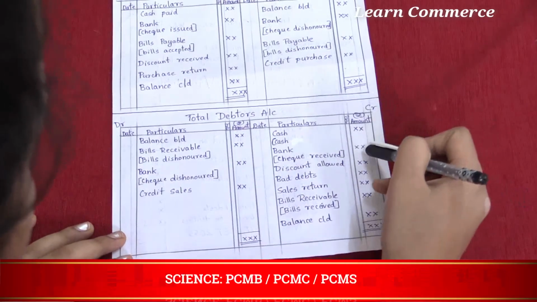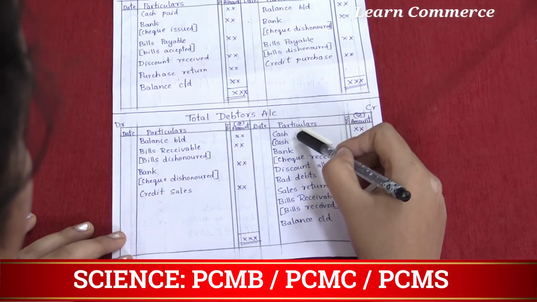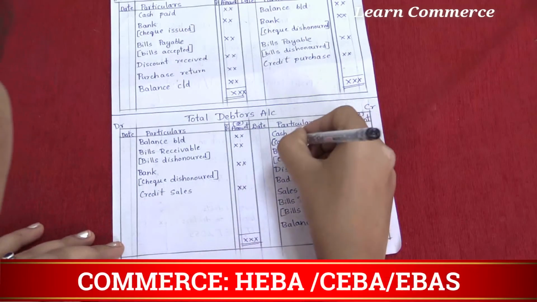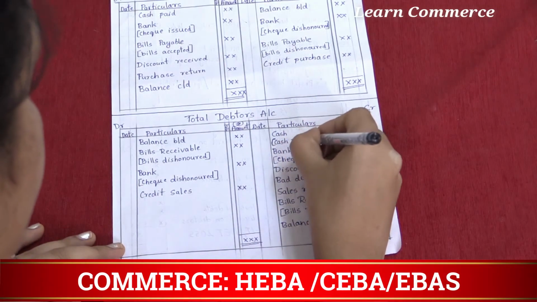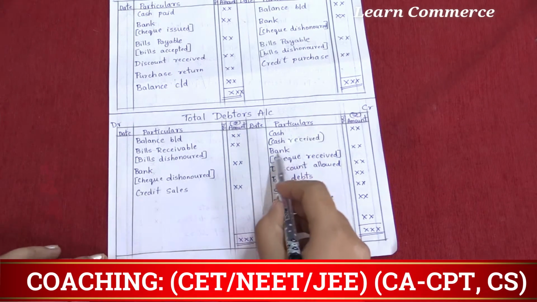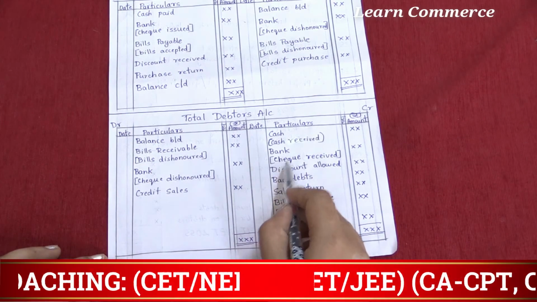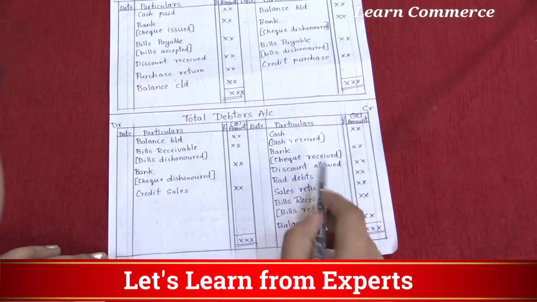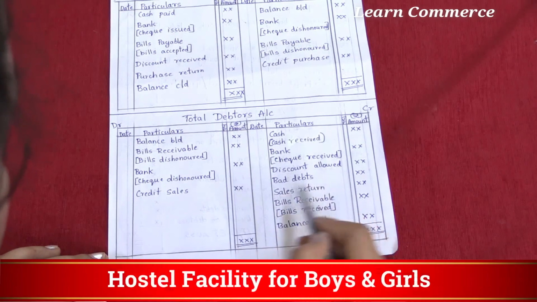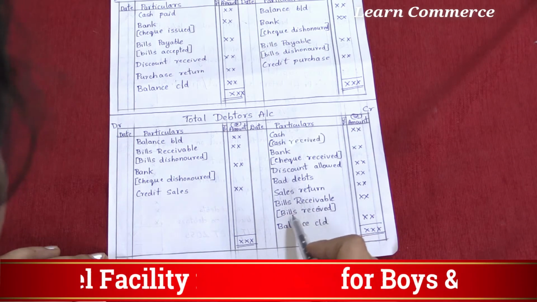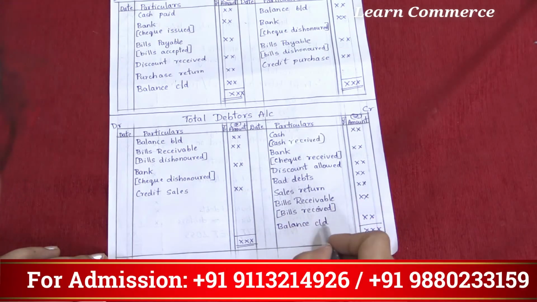On the credit side, cash, that is cash received, then bank, that is cheque received, then discount allowed, bad debts, sales return, bills receivable, that is bills received, then balance carried down.